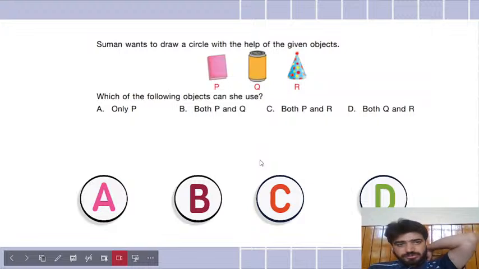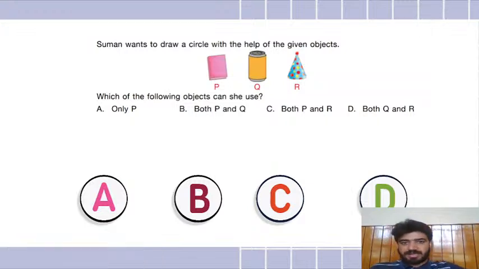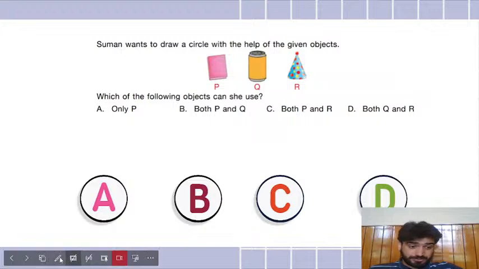So this question. Someone wants to draw a circle with the help of the given objects. Which of the following objects can she use? She has to draw a circle with one of the following objects. Tell me, guys. She has a book, a can, and a birthday cap.